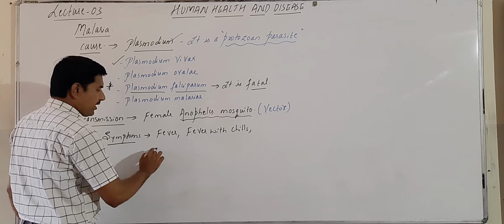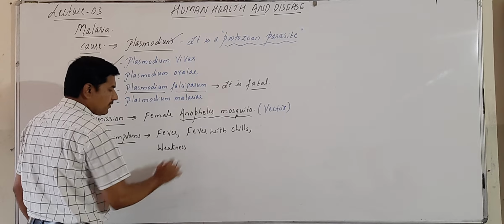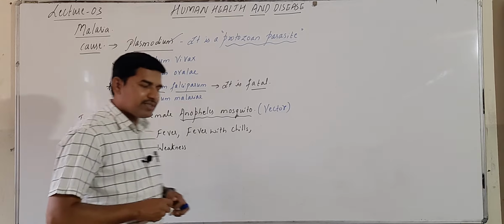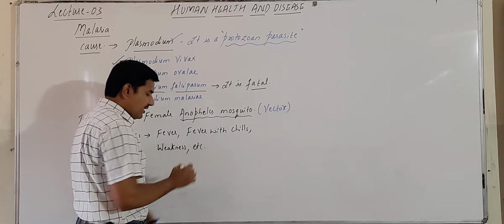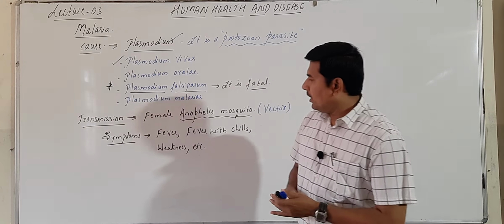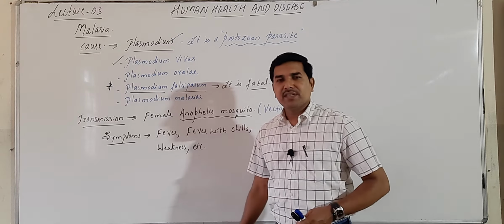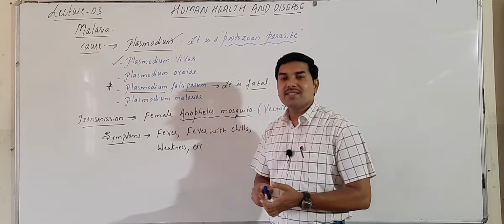Then weakness will be there, even stomach pain and dizziness. So the major symptoms are fever, and later fever with chills.